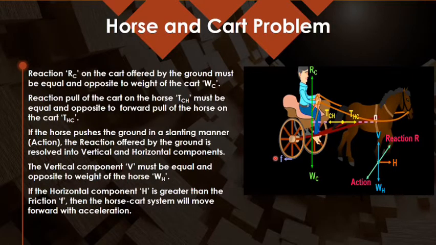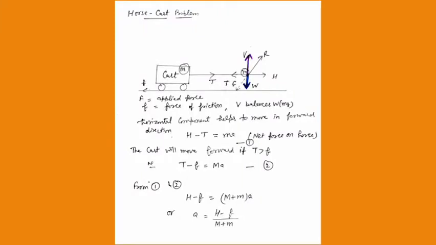So what should be the acceleration with which this system will move? If you are asked, you should be able to do this mathematics. That is, if this is the horizontal component of the reaction force, and if this horse has to move with the acceleration a, and small m is the mass, then I can say H minus T should be equal to ma.